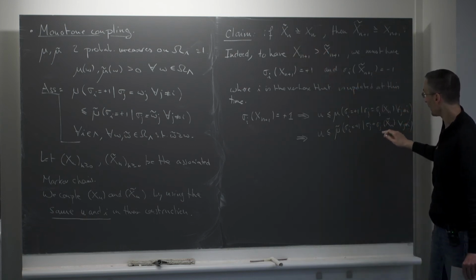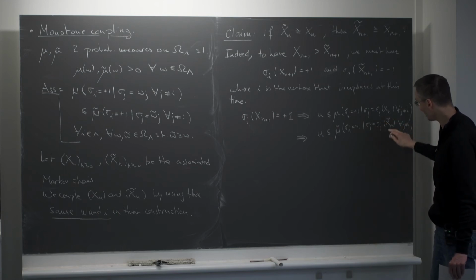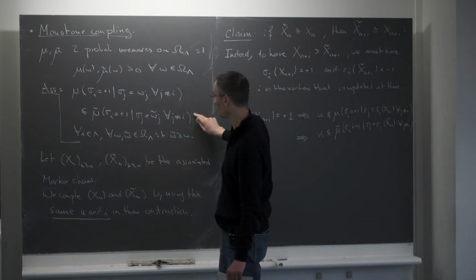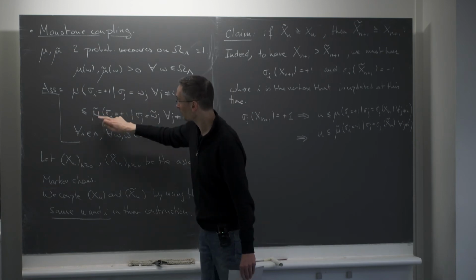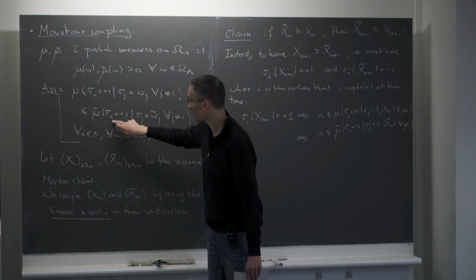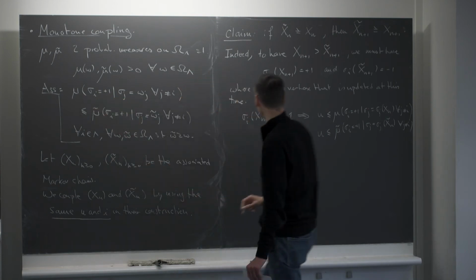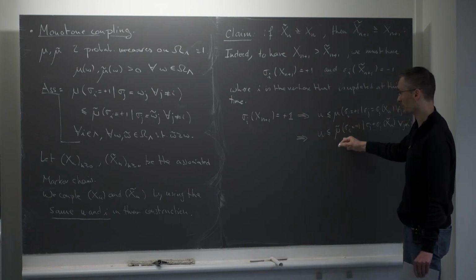So the configuration I'm seeing outside i is bigger here than it is here. Now I'm using the measure mu tilde and here the measure mu, so I'm exactly in this setting. I have a configuration omega tilde which is bigger than omega, and then the probability under mu tilde of seeing a plus 1 at vertex i must be bigger than the probability under mu of seeing a plus 1 at vertex i. So if u is smaller than this, since this is smaller than this, u must also be smaller than that.